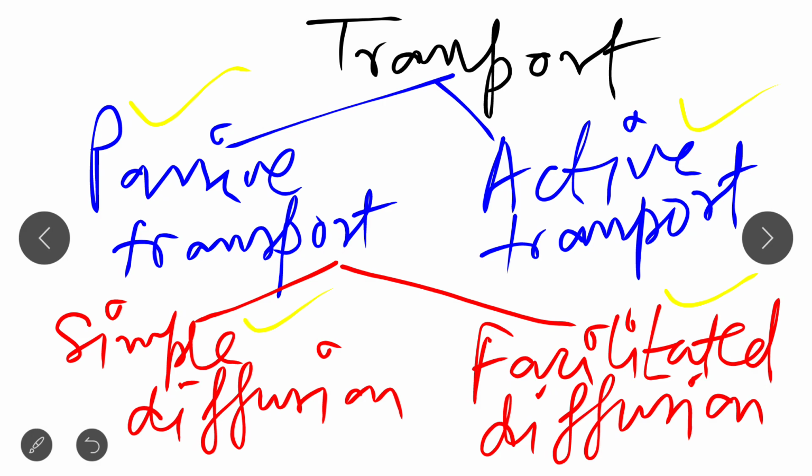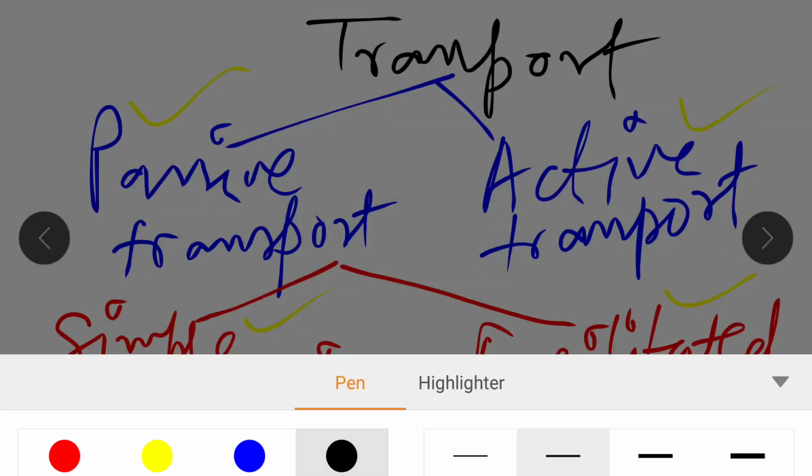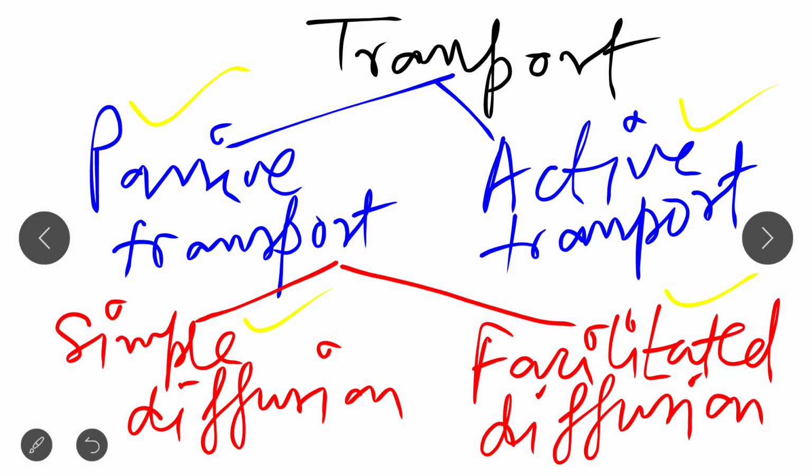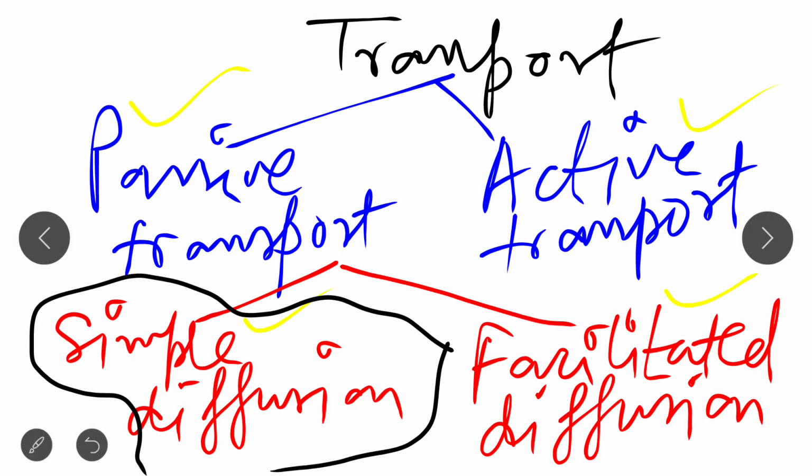In today's lecture we are going to discuss passive transport first, and then simple diffusion. In tomorrow's lecture we will discuss facilitated diffusion, and in later lectures we will discuss active transport in detail.